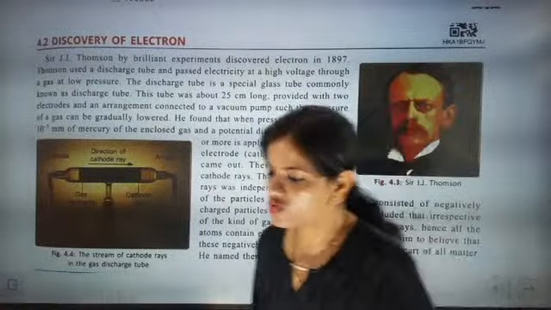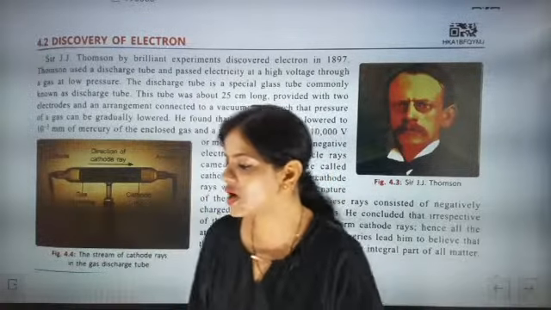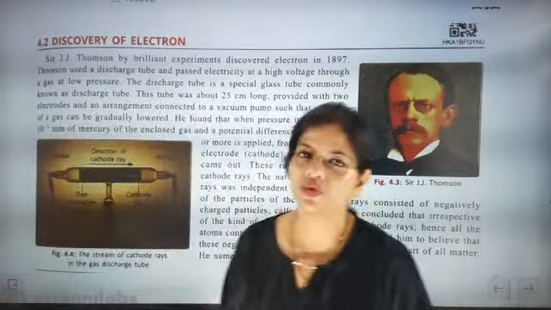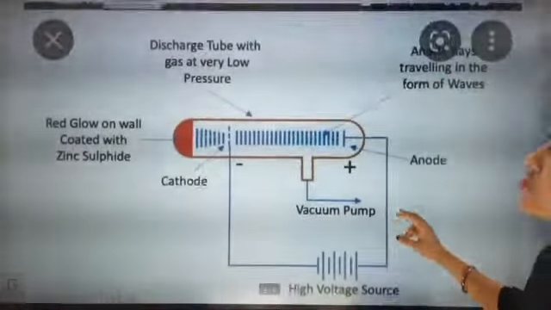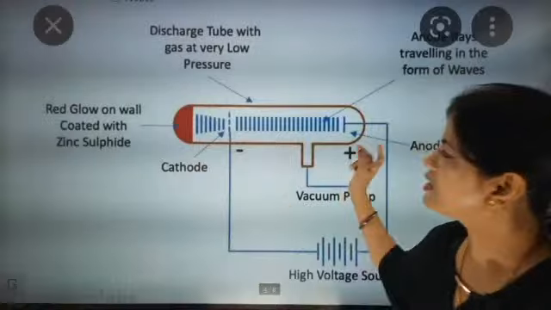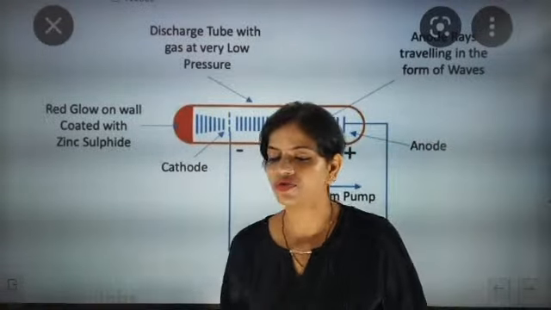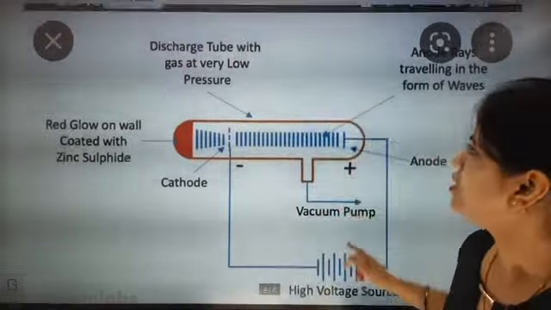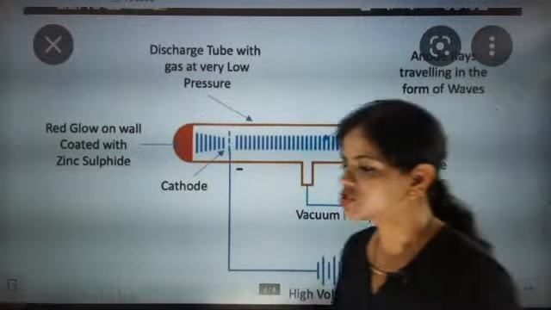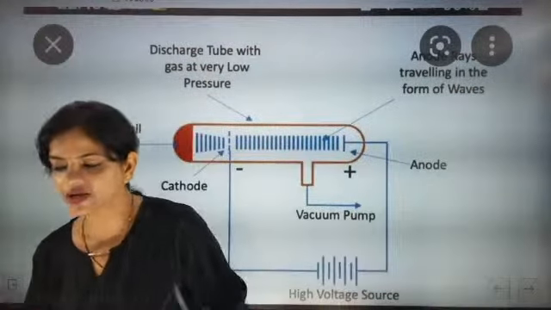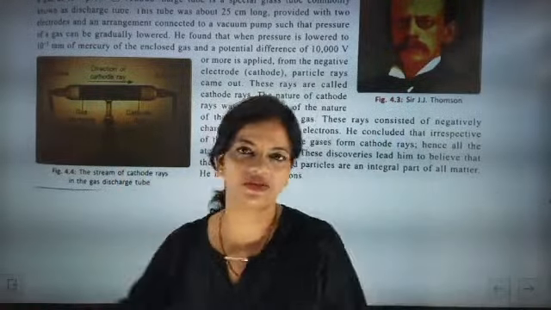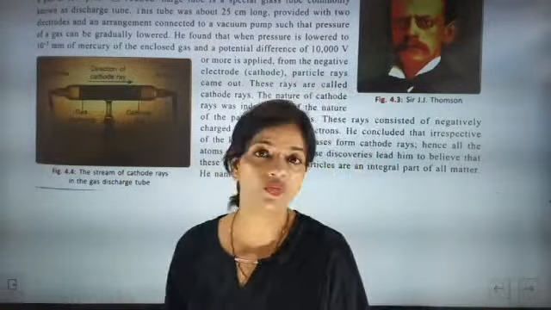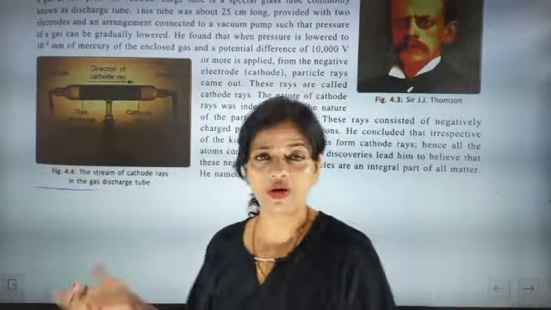Now we are going to understand the discovery of electrons. For the discovery of electrons, first you have to understand the discharge tube. This is a special type of tube that is called a discharge tube. So first we are going to discuss the discharge tube. This tube is made with glass, but not like the other normal ordinary glass.